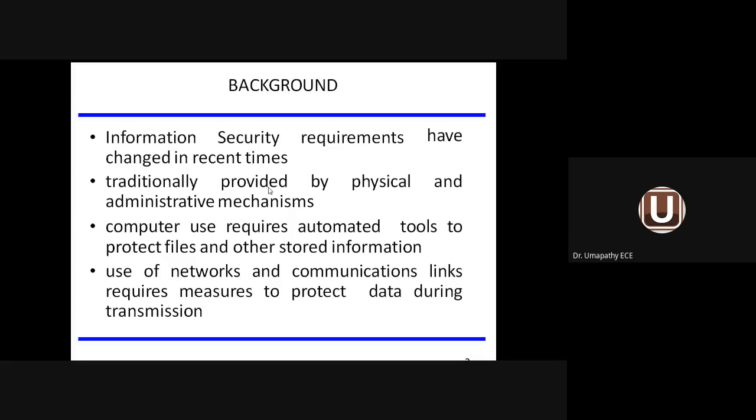So why should we go for cryptography and network security? There is a requirement, there is a need for information security as well as for computer security and network security. When I talk about information security, it is common to both the computer as well as network. But as far as my computer is concerned, I am bothered about my resources, my software and the data available in the computer. But when I go to the network, I am transmitting the information from one computer to another computer. In that case, it becomes network security. The previous one is computer security.